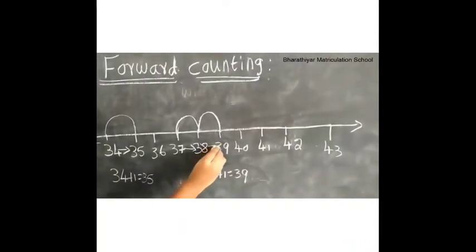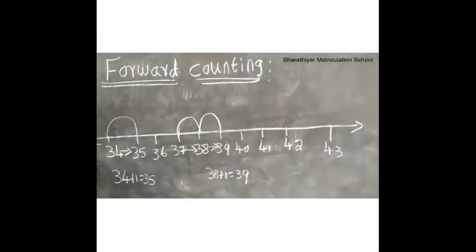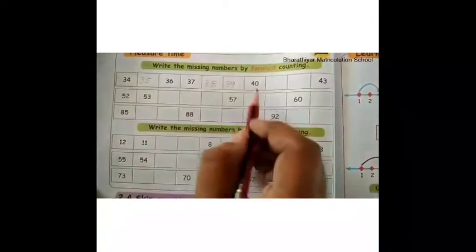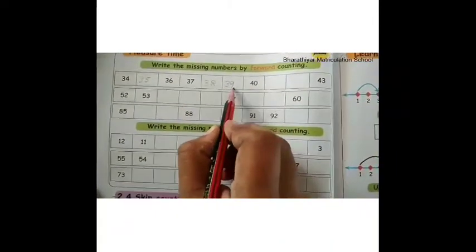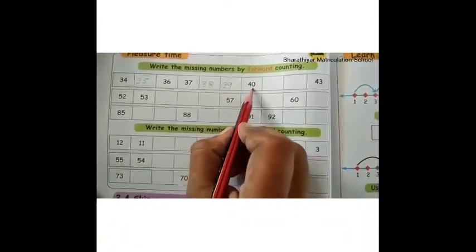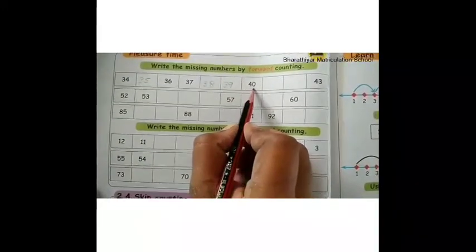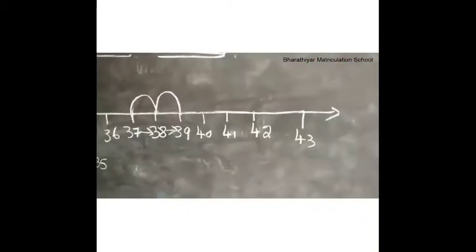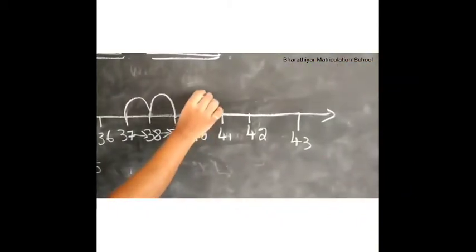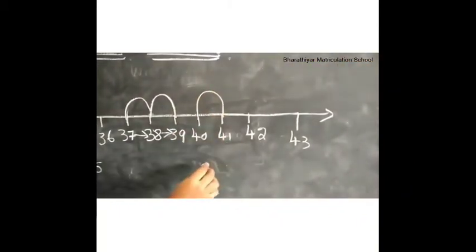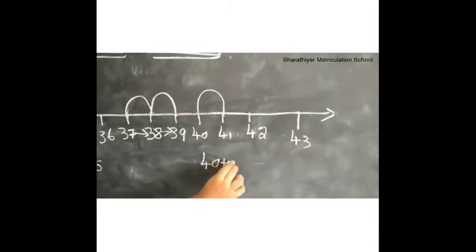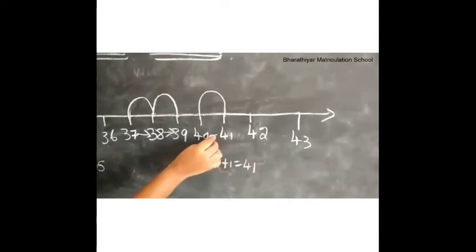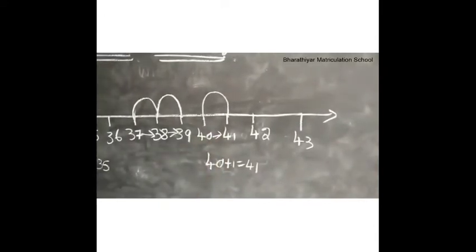Therefore, 39 is the forward number of 38. So, write 39 here. Then 40 is the forward number of 39. Then the number is 40. What is the forward number of 40? If we add one more number to 40, we get 41. That is 40 plus 1 is equal to 41. Therefore, 41 is the forward number of 40.